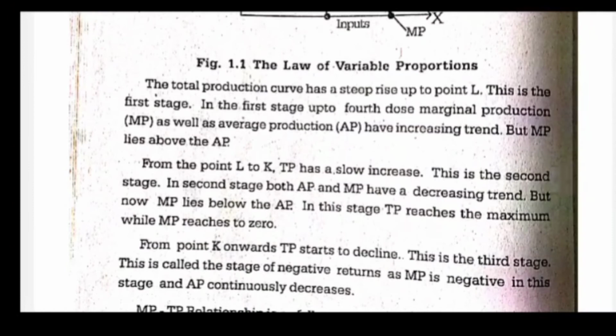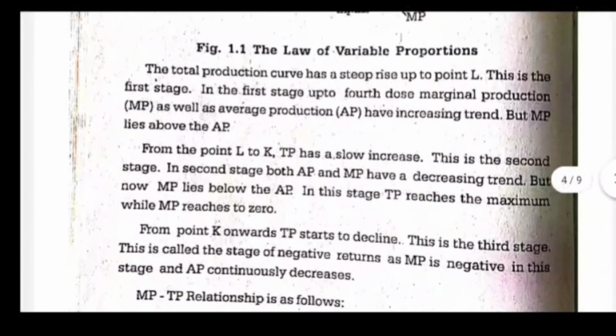In the first stage, up to the fourth dose, marginal production as well as average production have an increasing trend. But MP lies above AP. That is what the graph shows us. From point L to K, TP has a slow increase. That means the same thing that is shown in the schedule is being depicted once again over here in the diagram.